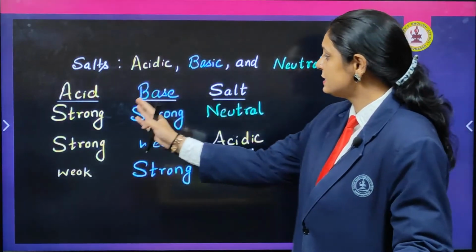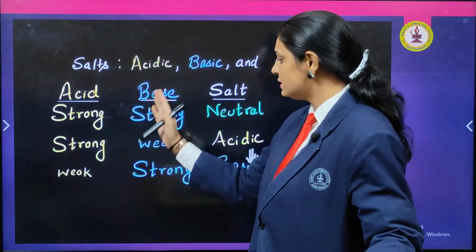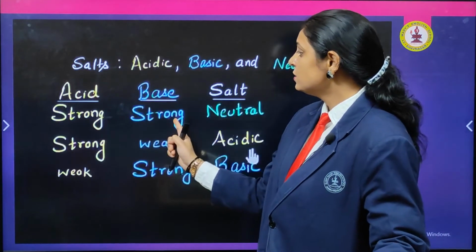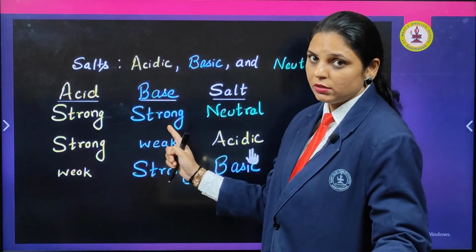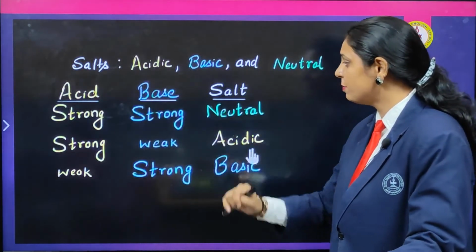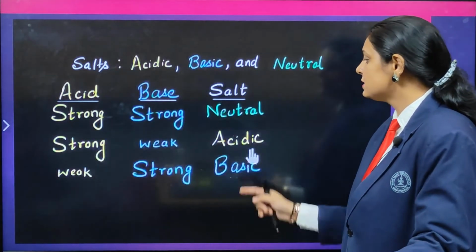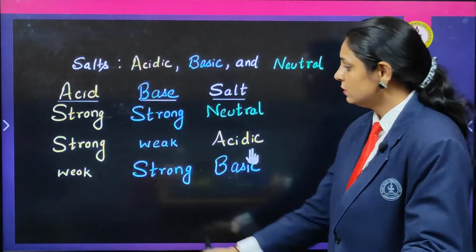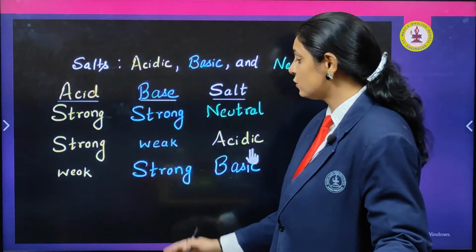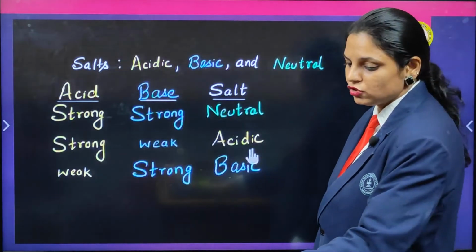This is how acid and base give us salt, but we need to understand that there are different types of acids, different types of bases, and different types of salts. This is the reaction which will help you in higher classes: a strong acid reacting with a strong base gives a neutral salt. A strong acid reacting with a weak base gives an acidic salt, because the acid is strong. When a weak acid reacts with a strong base, the base is strong, so the salt is basic in nature.